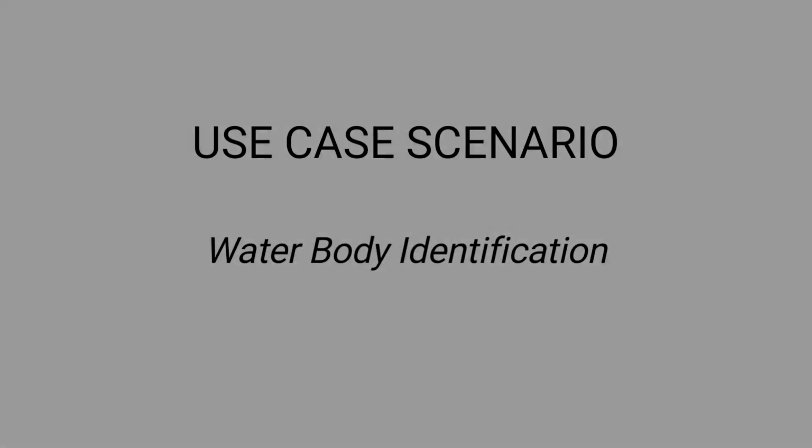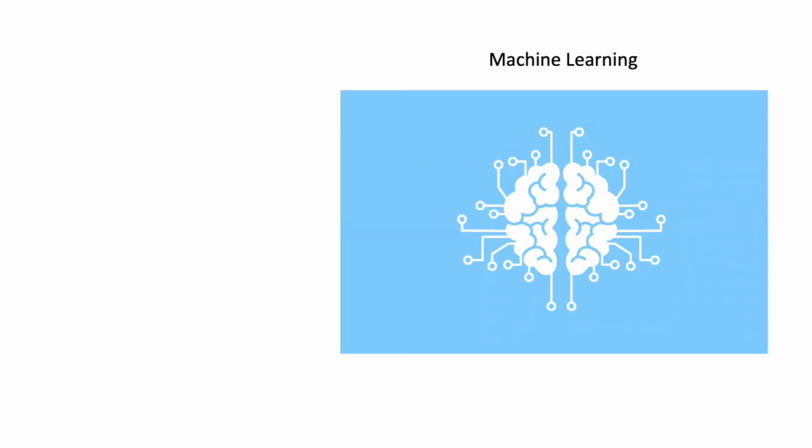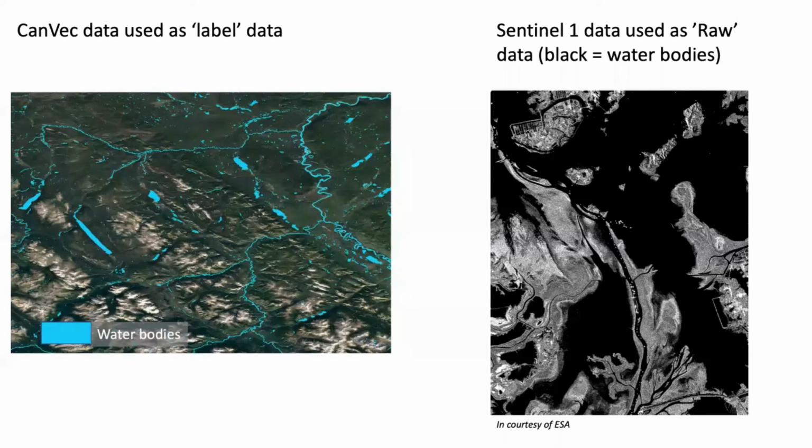Now we show you our water body scenario. Training data are needed in machine learning to build mathematical models, as we all know, that can automatically detect certain features in the data. However, establishing these initial data sets can be incredibly daunting. One of the tasks in OGC Testbed 16 was to determine how well OGC standards can support machine learning in the process of building algorithms to automatically detect water bodies in Sentinel-1 scenes.